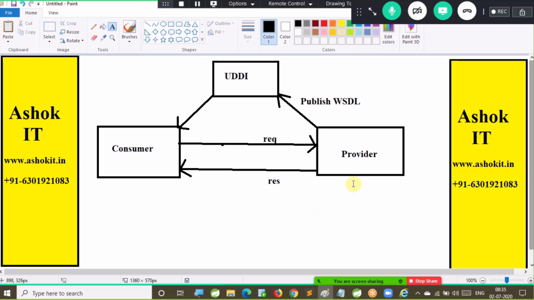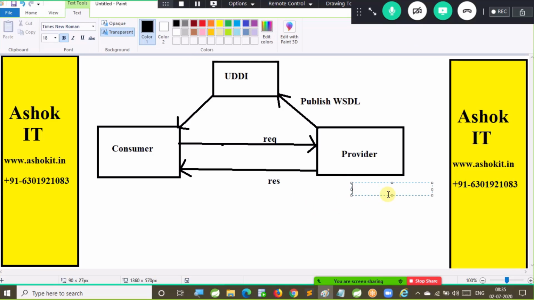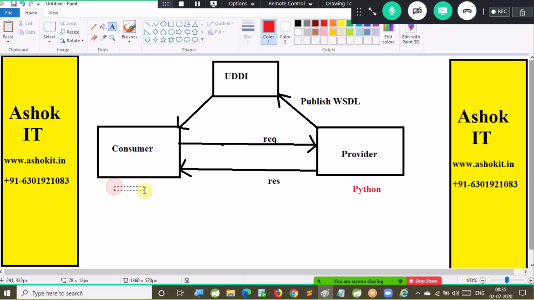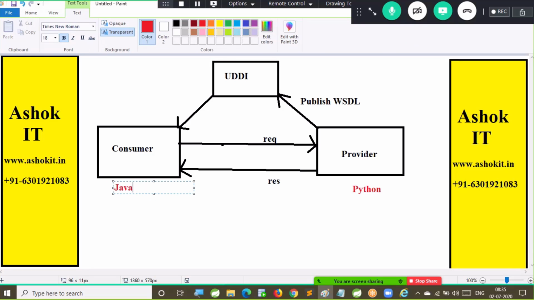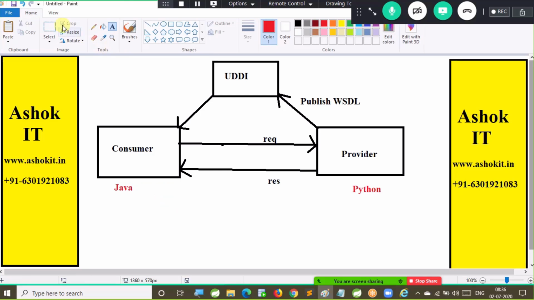Now assume that this provider application is developed by using Python. Consumer application is developed by using Java. Now, can my Java application communicate with the Python application? That is the purpose of going for web services. If my Java application is communicating with the Python application, then these applications are called interoperable applications.